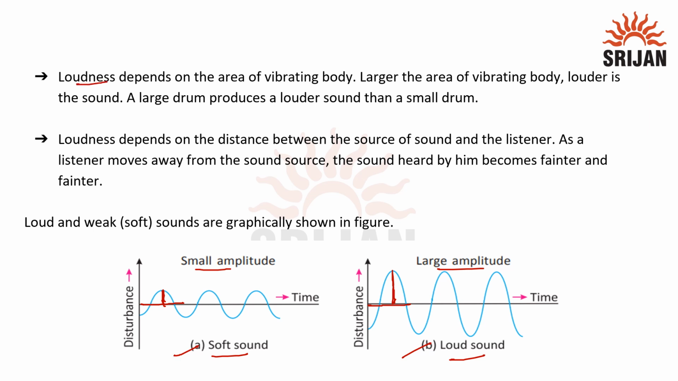Next, loudness depends on the area of vibrating body. Larger the area of vibrating body, louder is the sound. For example, a large drum produces a louder sound as compared to a small drum. The reason behind this is that the area of vibrating body in the case of large drum is more as compared to that of small drum.